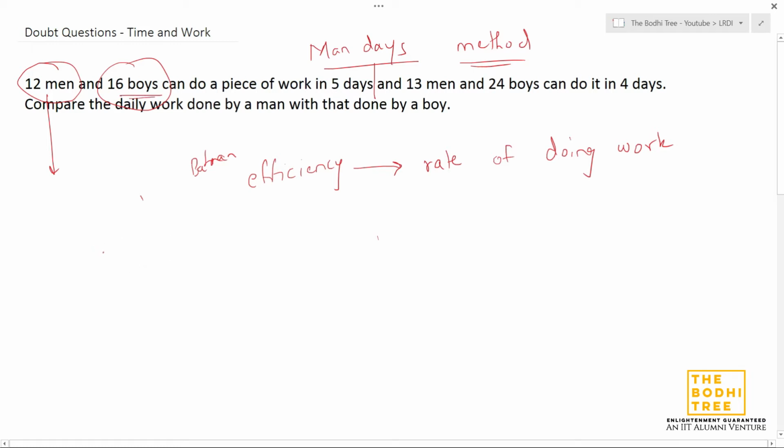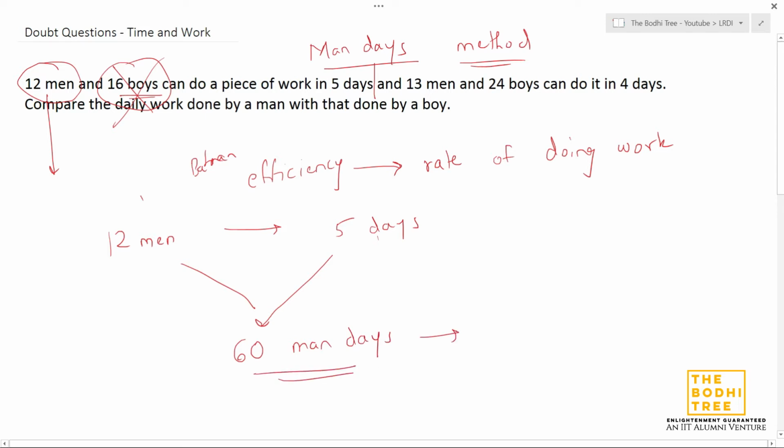What we do in this method is we directly multiply the 12 men by the days. Because we have 16 boys, let's assume for a minute that the boys are not involved, they are not given in the question. So 12 men are doing this piece of work, whatever the work be, it doesn't concern us, right? Irrespective of what the work is, they complete that work in 5 days. So what do we mean when we say that the method that we are going to follow is the man days method? Basically, when we multiply these two, what do we get? 60 man days. This is the amount of work that we are going to assume.